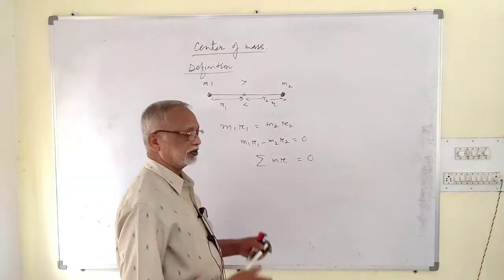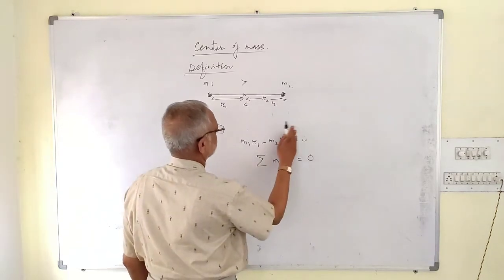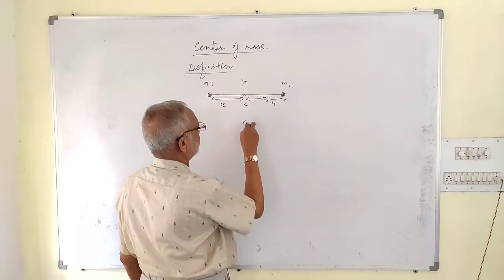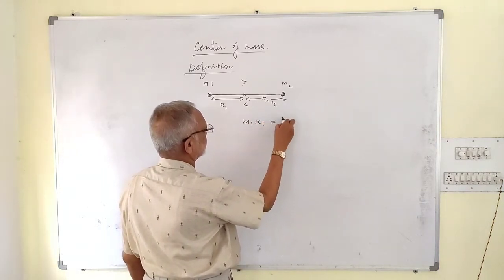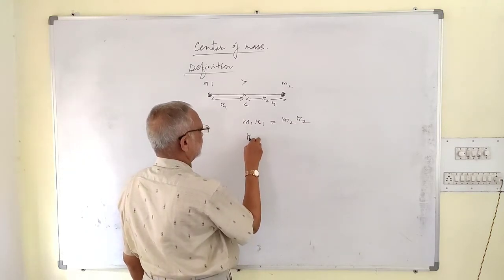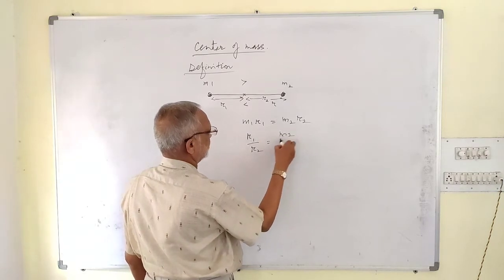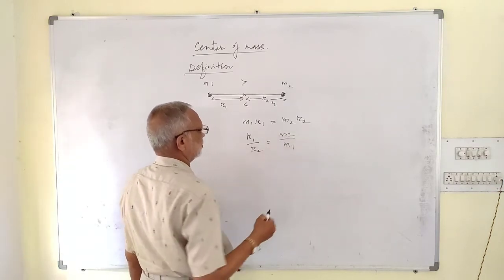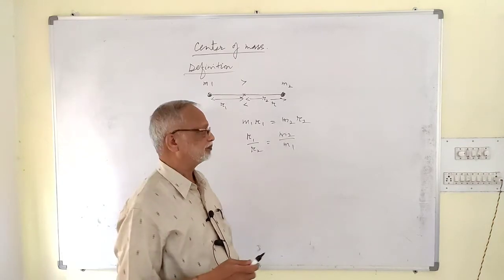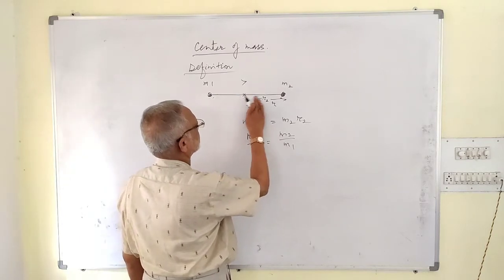I hope it is clear to you. This same problem we can write in another way also. Just now we have written m1 r1 is equal to m2 r2, or r1 by r2 is equal to m2 by m1, where r1 is the distance from a body of mass m1. Sometimes it may be given total distance.